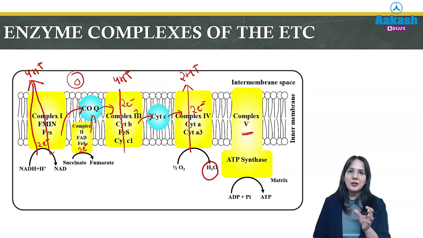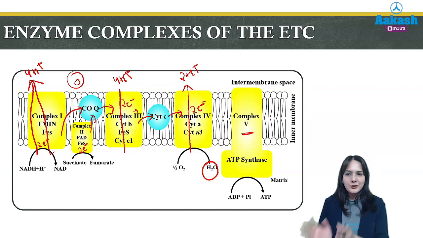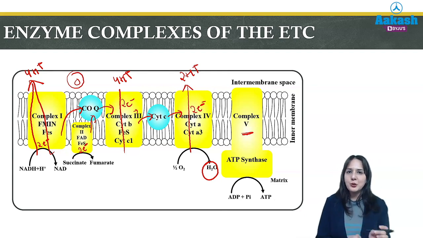So this is important. You should know that the protons shifted to the intermembrane space are 4 for the first and third complex, whereas for the second there is nil, and for the fourth there are only 2 because 2 are used up in water formation.